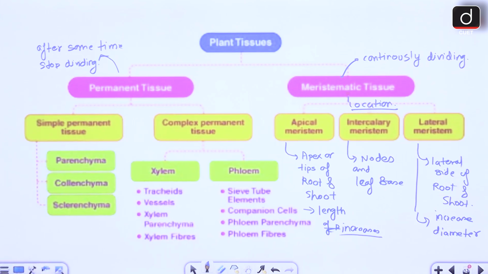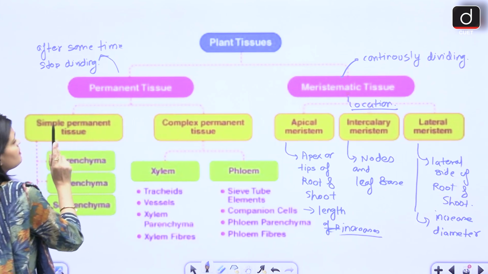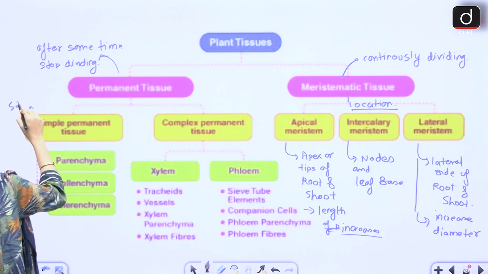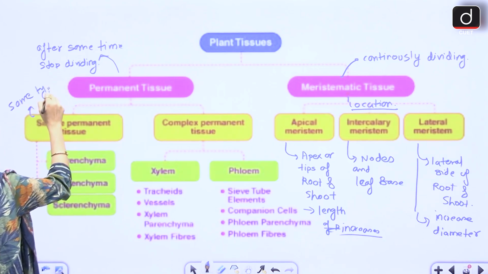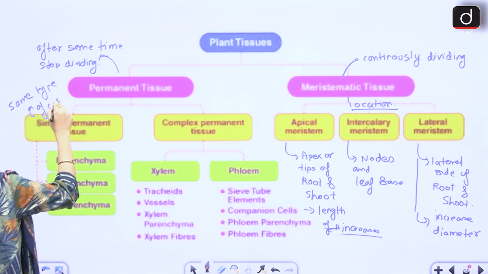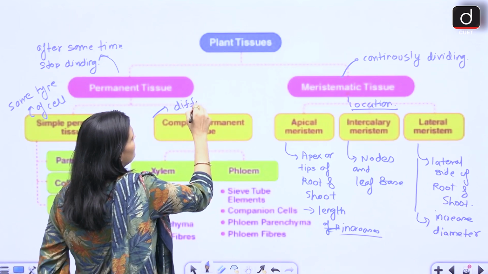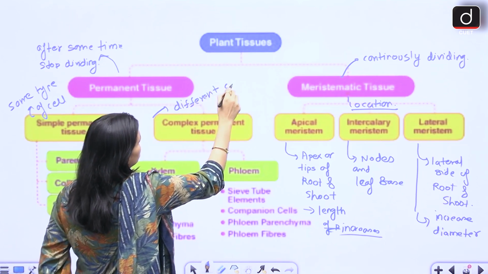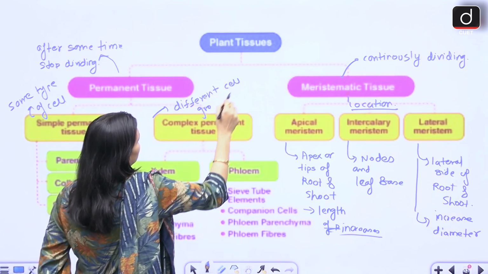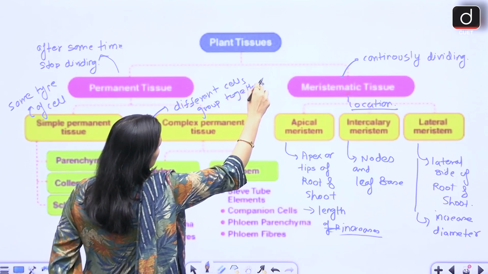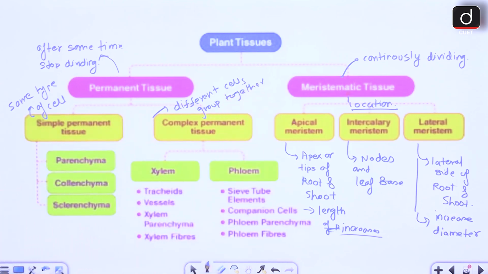Then we have permanent tissue, of two types, simple and complex. Simple permanent tissue is made up of the same type of cells, and complex permanent tissue is made up of different cells grouped together.